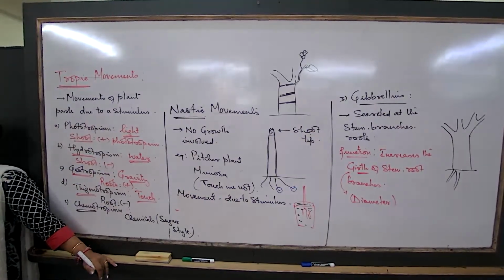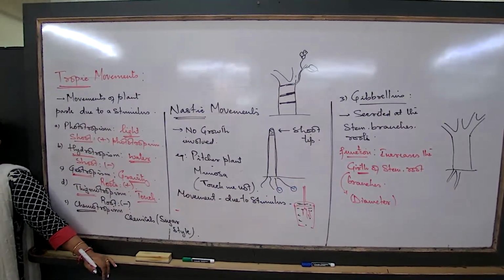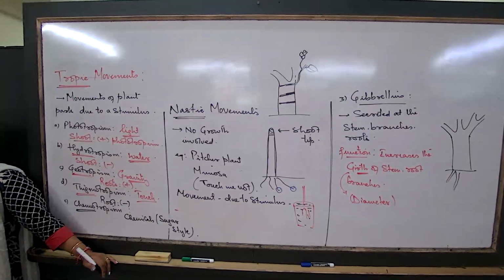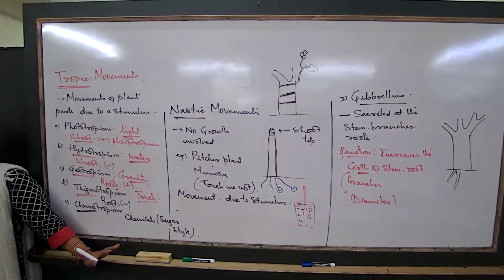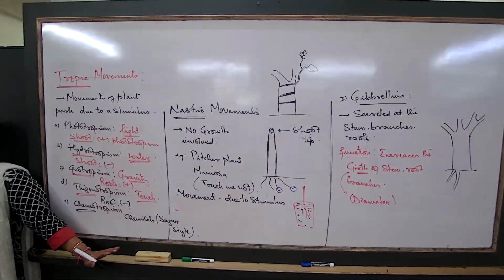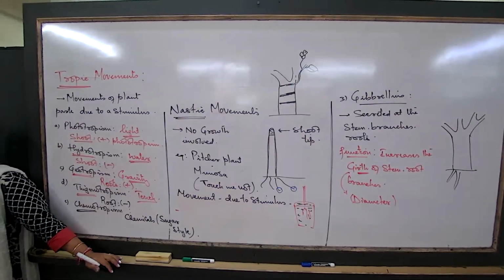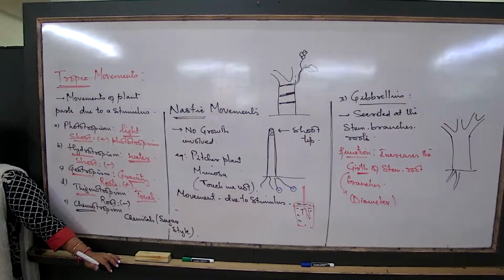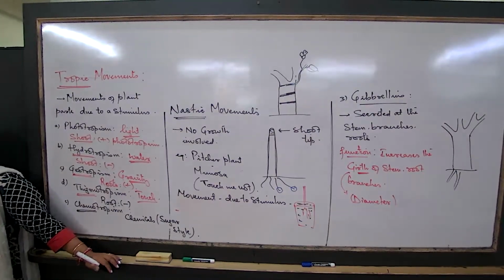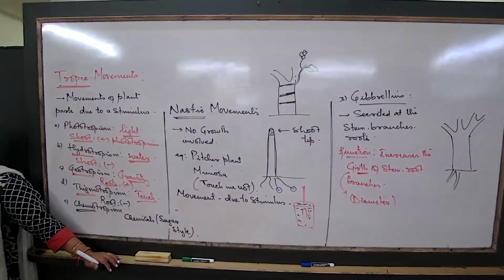So what was nastic movement? Movement is happening because of the stimulus. But did we talk about growth in the previous example? No, there is no growth. Nothing is growing. Here also nothing is growing. Whenever I touch here, what is happening? The cell to cell water movement is happening.